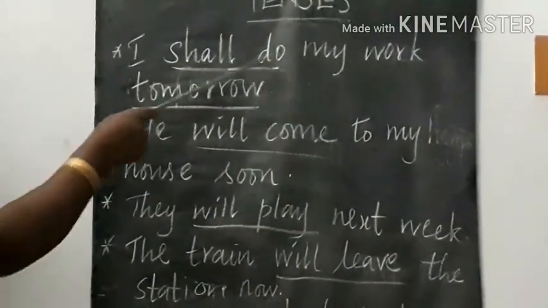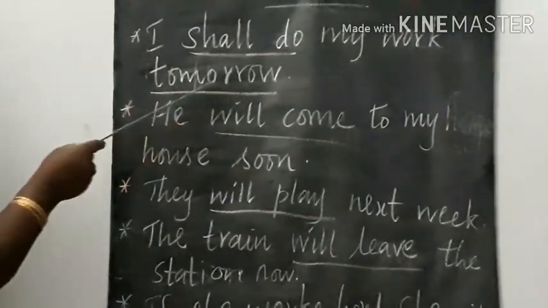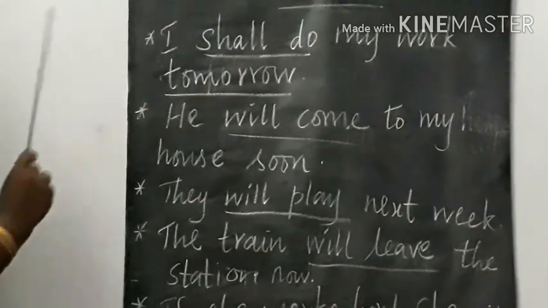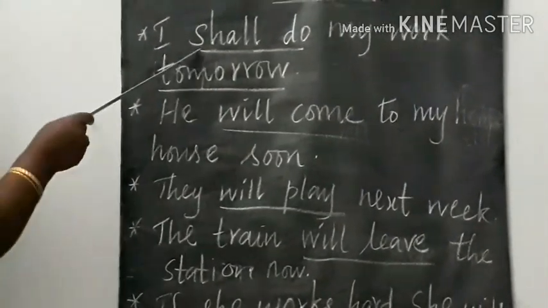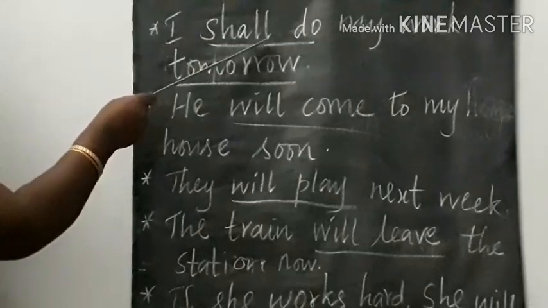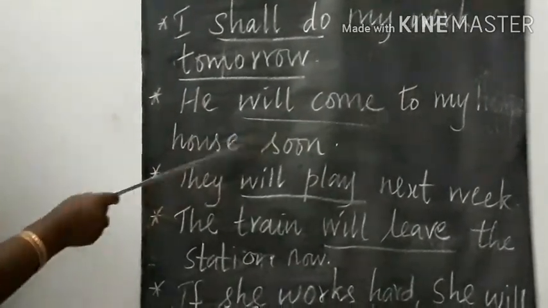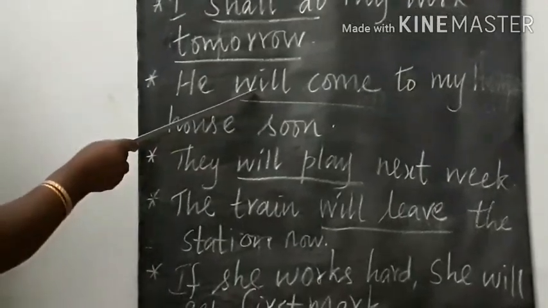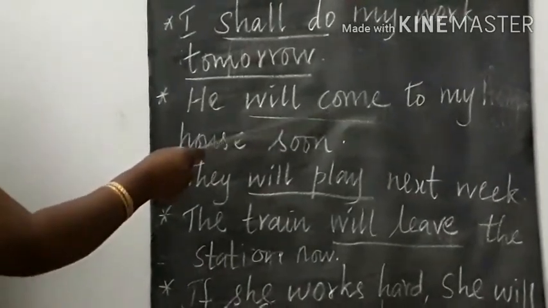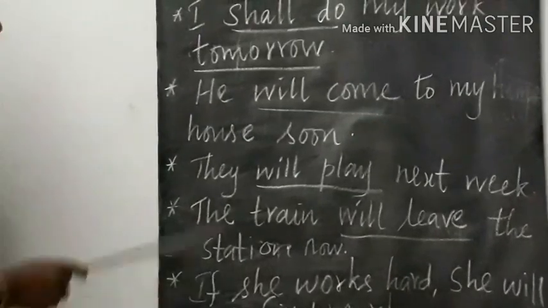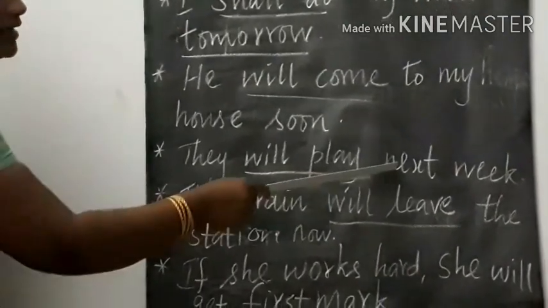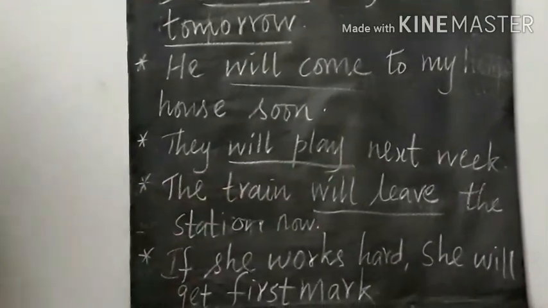I shall do my work tomorrow. So tomorrow represents a future tense, and shall do represents the willingness. He will come to my house soon. So will plus the verb represents a future tense. They will play next week, which is a future fact.